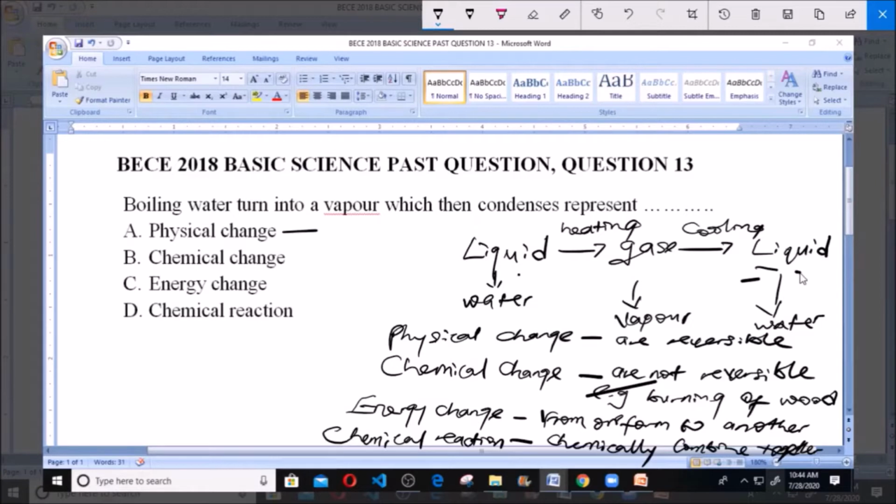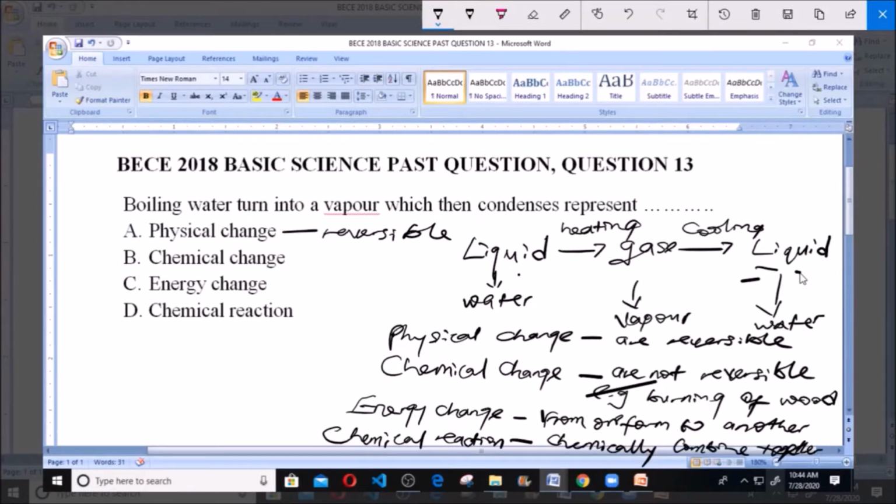The change is reversible. So boiling water turned into a vapor, which then condenses back into a liquid, is a physical change. It is not a chemical change. A chemical change, you cannot get back your water. And I give you an instance: burning of wood. You cannot get back your water.